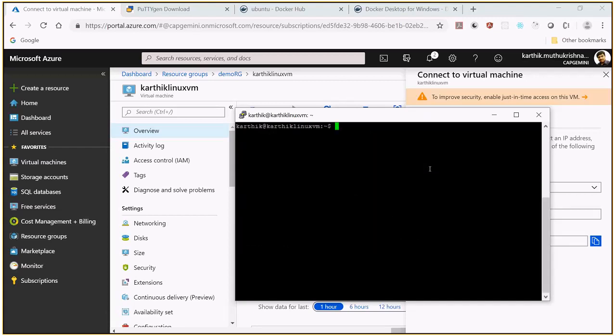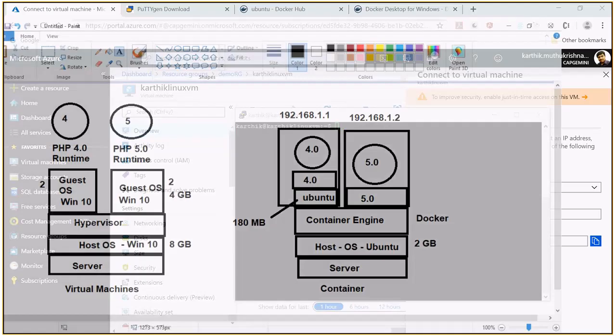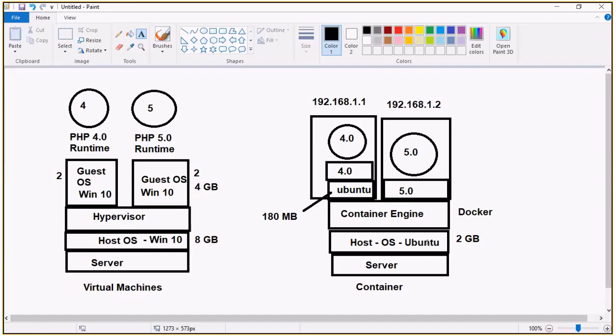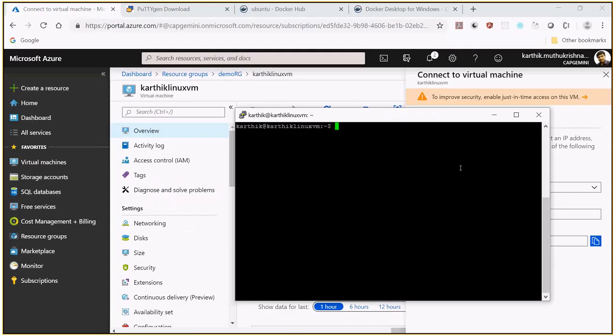Okay. So once we have connected to the system, right now we are here. Assume that we have the host server, that is, the operating system Ubuntu. Now I want to install Docker. In order to install Docker, I'm not good at Linux. Even you are not good at Ubuntu Linux, and even on Windows we are not good at PowerShell, right? So we need to see how to install Docker in a plain virtual machine.